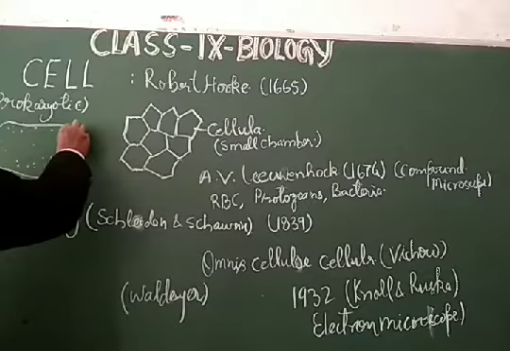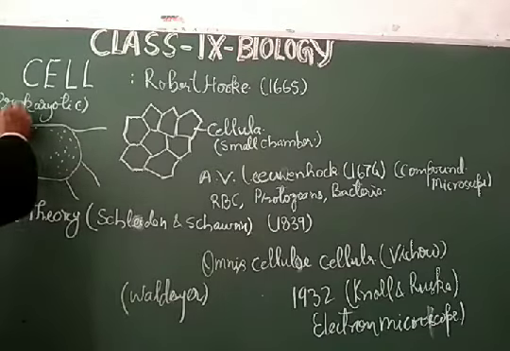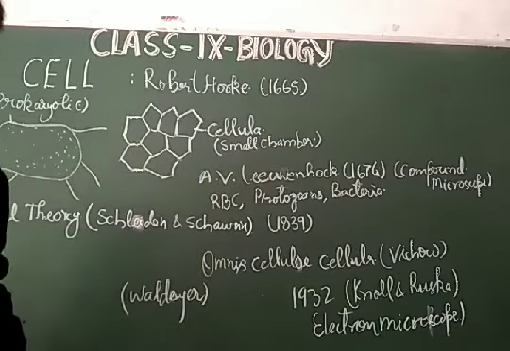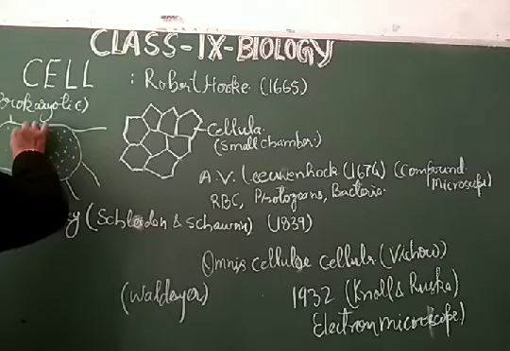Suppose this is the bacterial cell, so this cell will not have the different types of cell organelles in it.